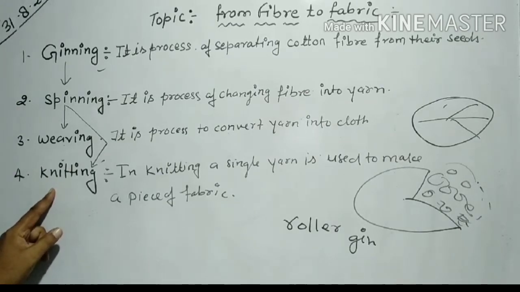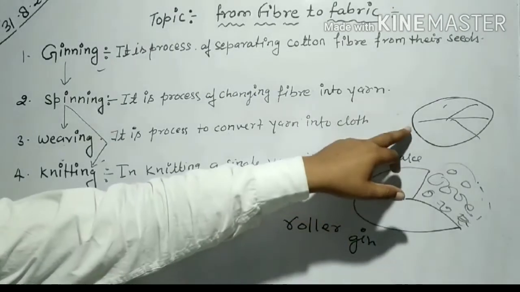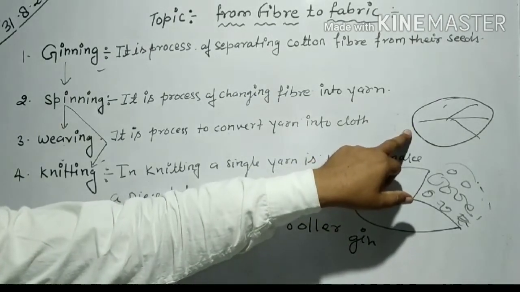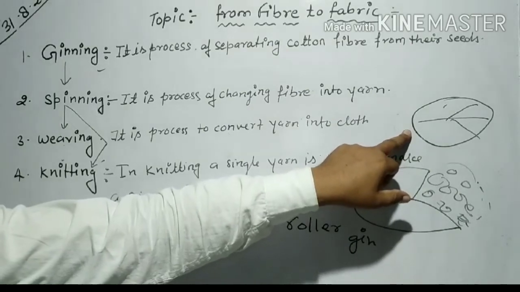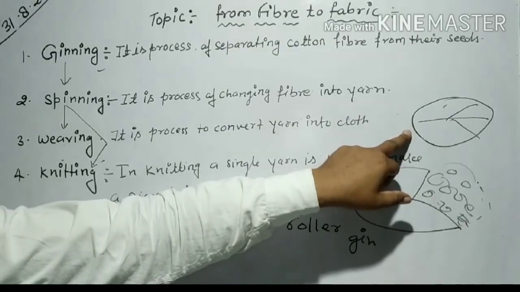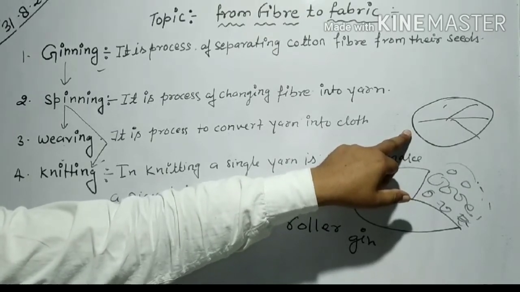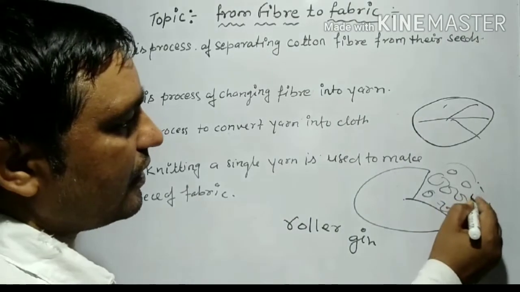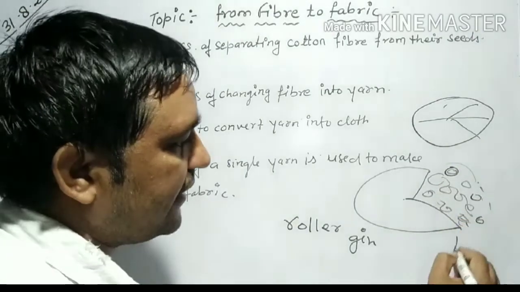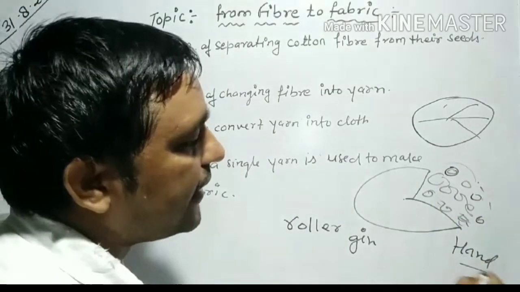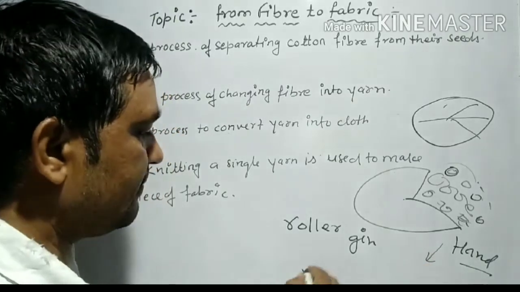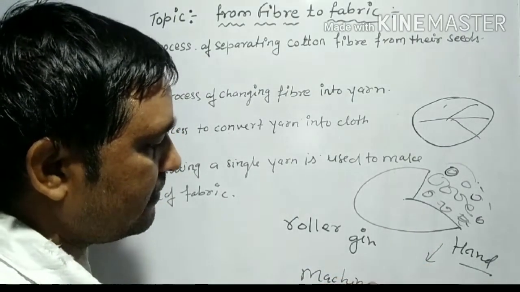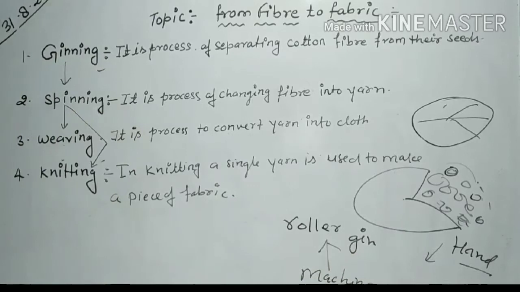In this topic, we will discuss ginning and spinning, weaving and knitting. Now we know about the cotton. After maturation of the cotton boll, the boll bursts and a seed covered with cotton fibers can be seen. There are many seeds in the cotton, and the cotton seeds are removed by hand, and they are also removed by a machine that is known as the roller gin.